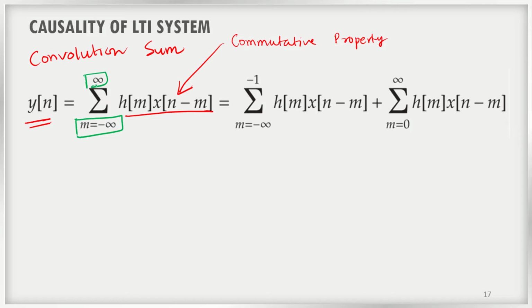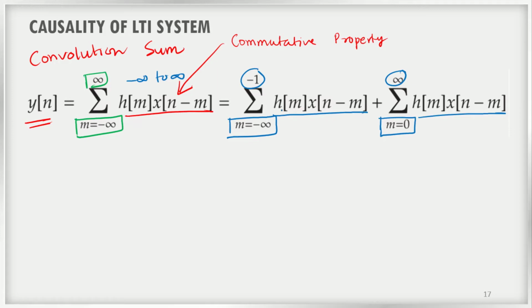You have to note that the range of summation is from minus infinity to plus infinity. For explaining this causality, I am just separating the summation into two terms. How can I do that? I can change the range of summation from minus infinity to minus 1 for one term, that is h of m into x of n minus m. The inside terms are not changing, only the summation is changing. The next term is from m equal to 0 to infinity of h of m into x of n minus m. So I am separating the summation from minus infinity to plus infinity into two different terms: one from minus infinity to minus 1 and another from 0 to infinity.